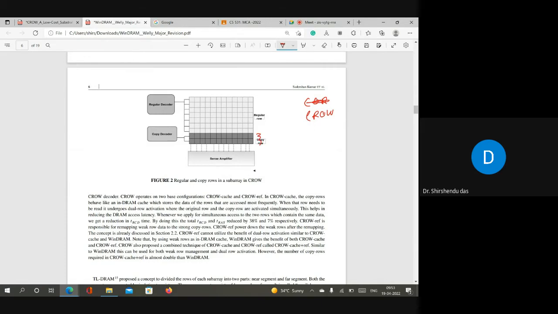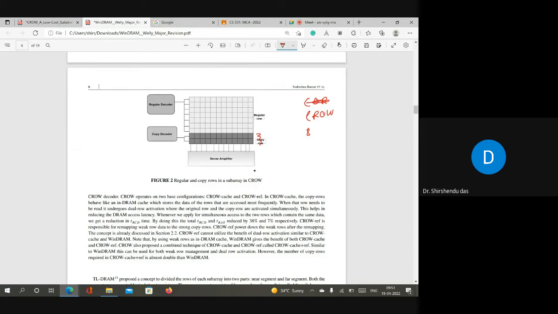So as a result, the main problem of Crow is that it cannot handle both, because if we assume that the number of weak rows is also 8 or more, and as the technology is shrinking it may be possible, as I said, in future the number of weak rows will increase even more. In that case, crow cache plus crow ref is not practical, because it will reduce the size of the regular rows. And if you reduce the number of regular rows, then your DRAM capacity is decreasing. So that disadvantage will overrule the advantage they are getting from these techniques.